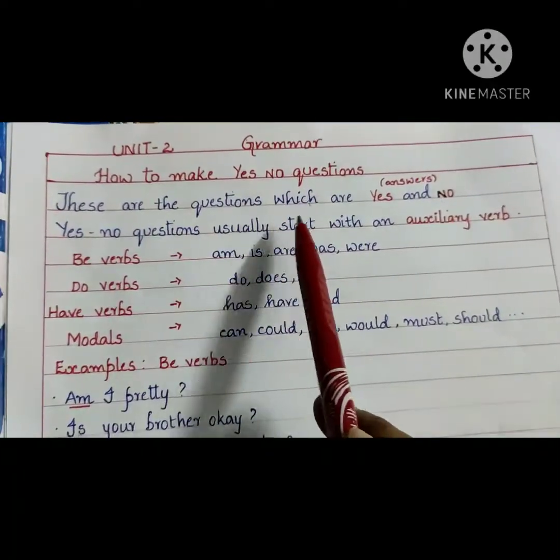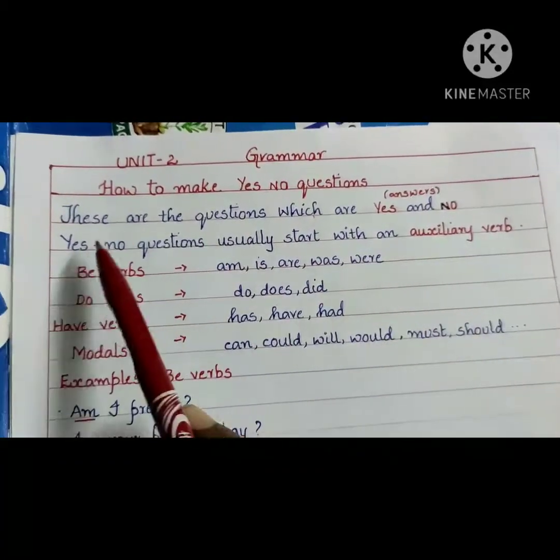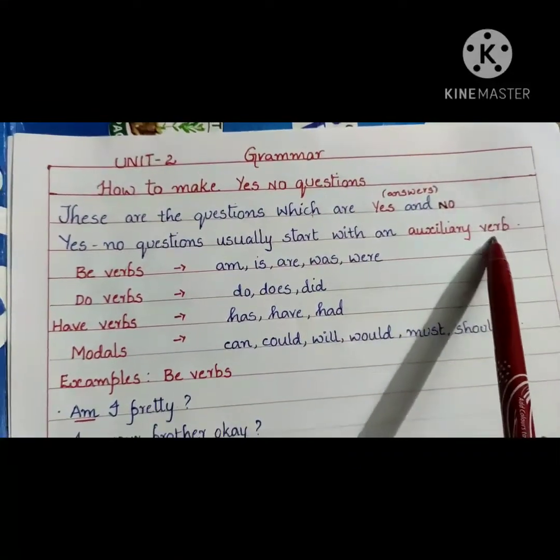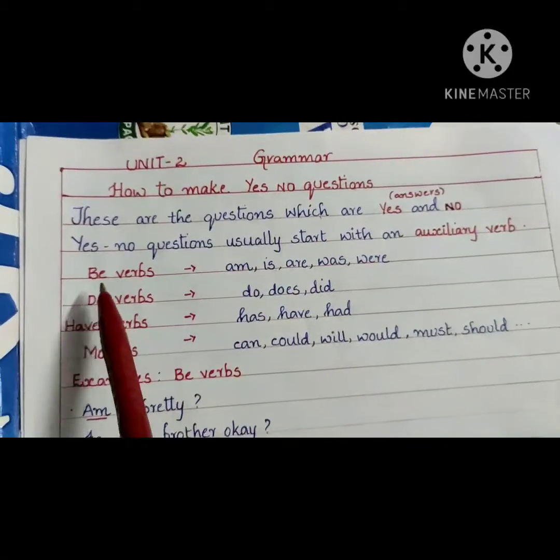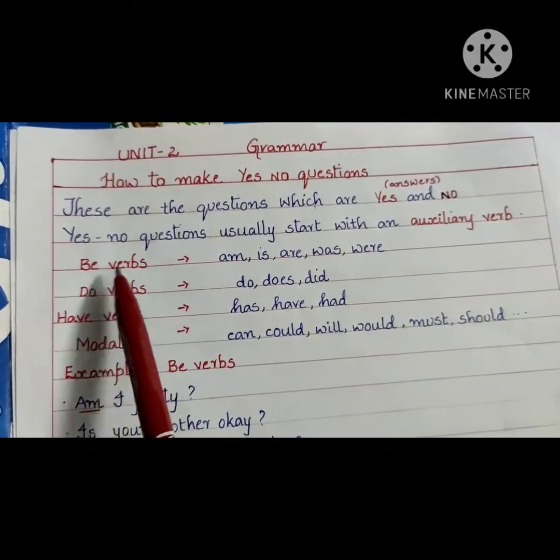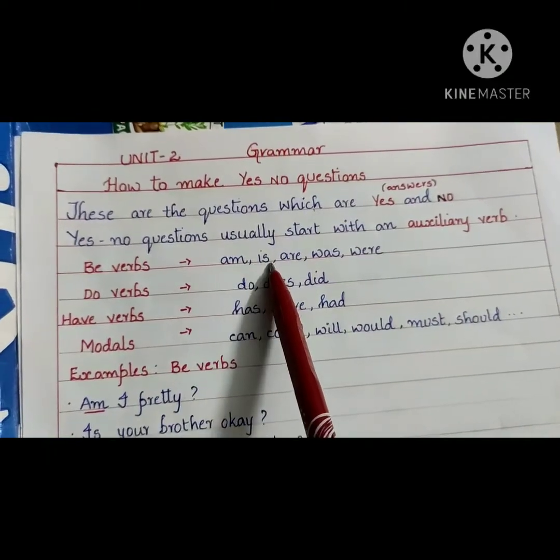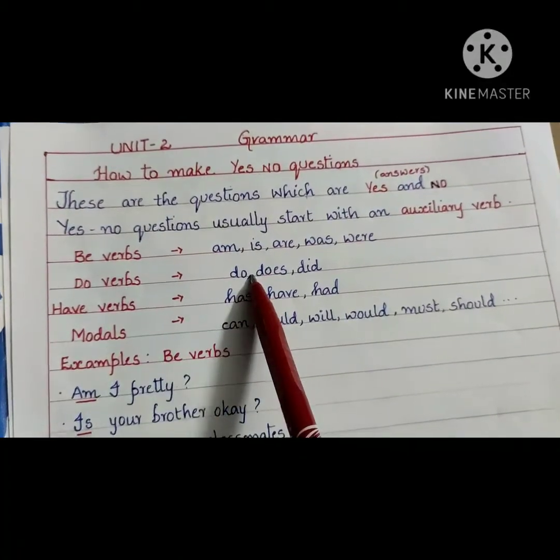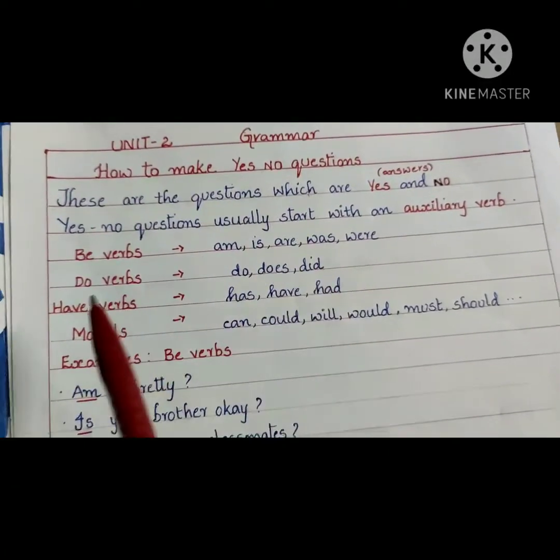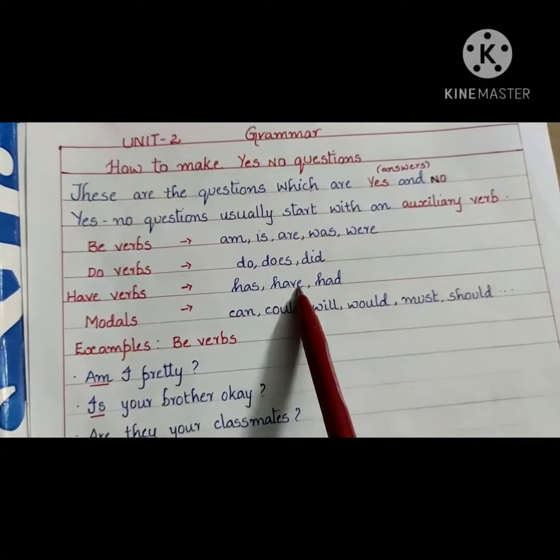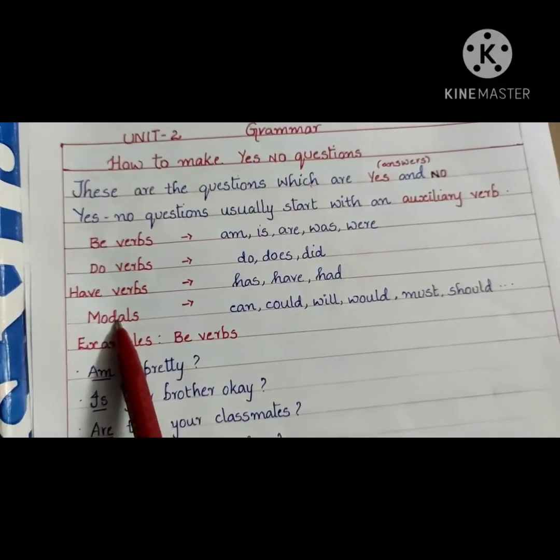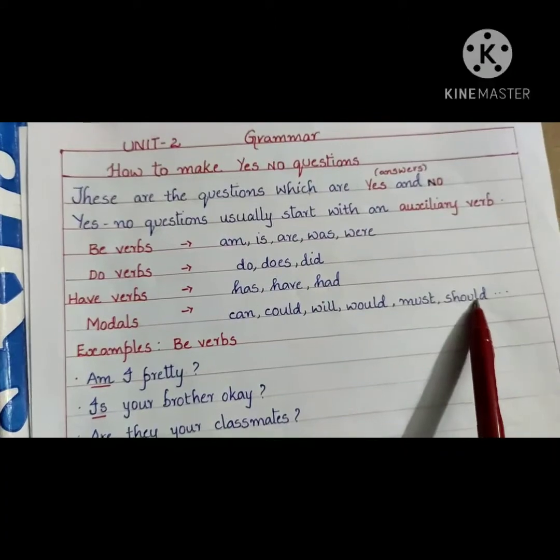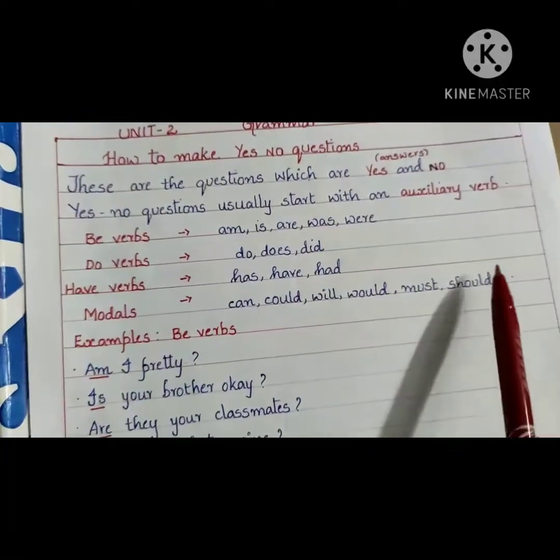Yes-no questions usually start with an auxiliary verb. So, my dear children, remember it. Yes-no questions start with an auxiliary verb. Let us see some of the auxiliary verbs. First, be verbs. What are the be verbs here? Am, is, are, was, were. Do verbs. Do, does, did. Have verbs. Has, have, had. Modals. Can, could, will, would, must, should. So, these are a few auxiliary verbs.